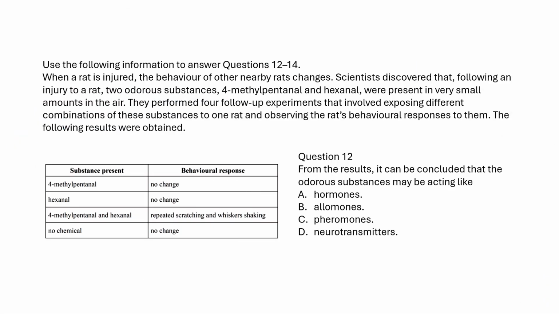A pheromone is a secreted or excreted chemical factor that triggers a social response in members of the same species. Thus, these two odor substances secreted by rats can influence the behavior of pheromones.